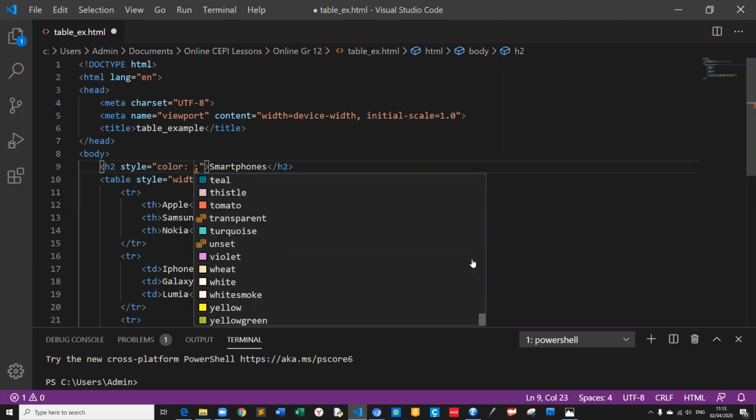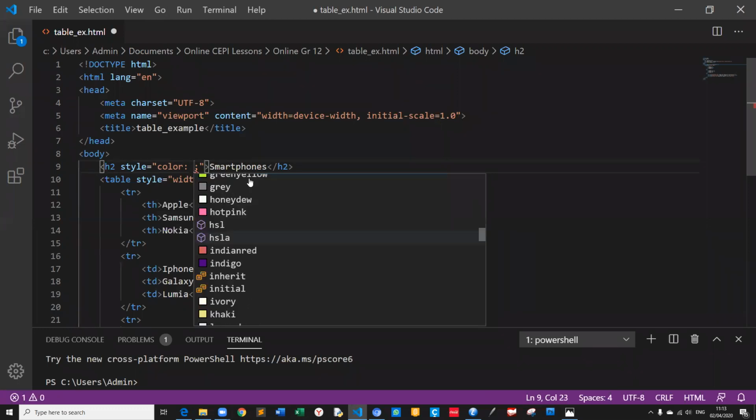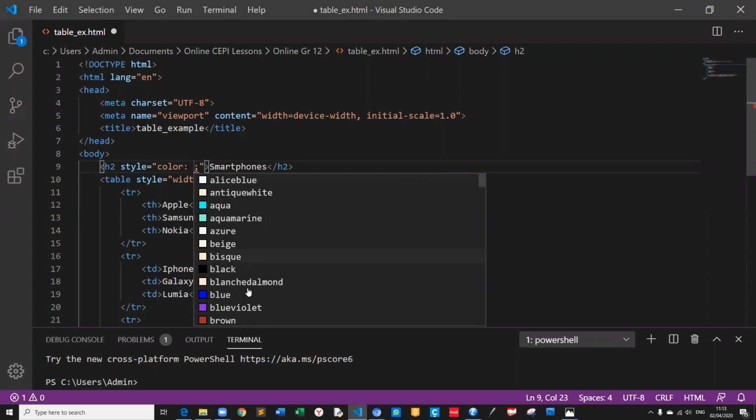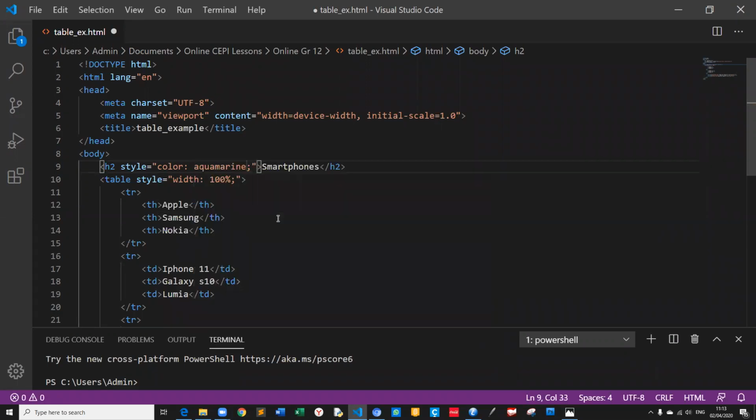You can choose the name or code also. Let's choose aquamarine. Smartphones, this heading 2, will be aquamarine.